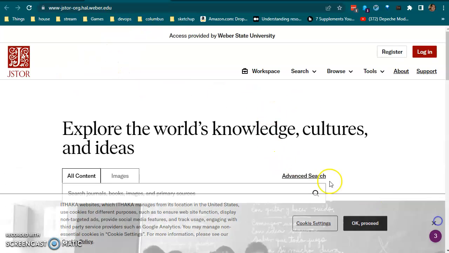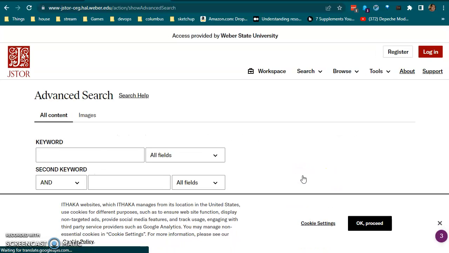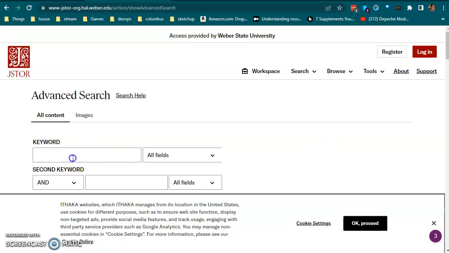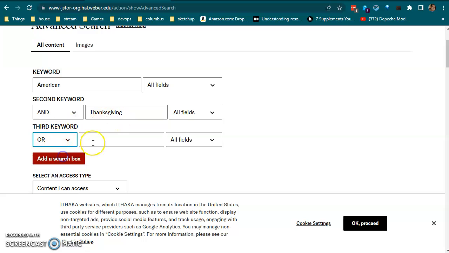So next I'm going to go ahead and do advanced search in order to find the correct type of article I'm looking for in this assignment. So the first keyword I'm going to use is American holiday, for Thanksgiving, an American holiday, and then I'm going to use "and" as my first Boolean operator and do Thanksgiving. And then I'm going to add one more Boolean operator and do "or" and do misinformation.